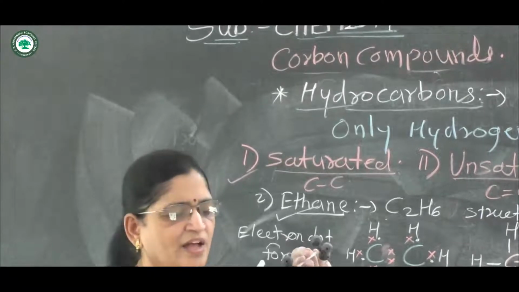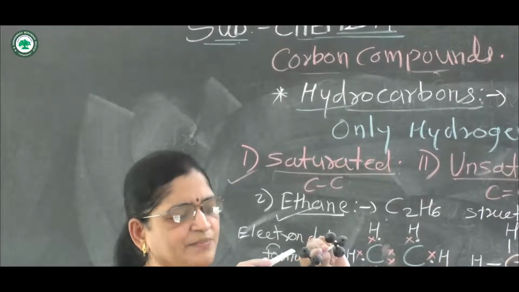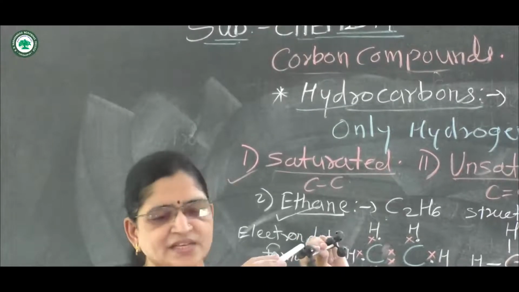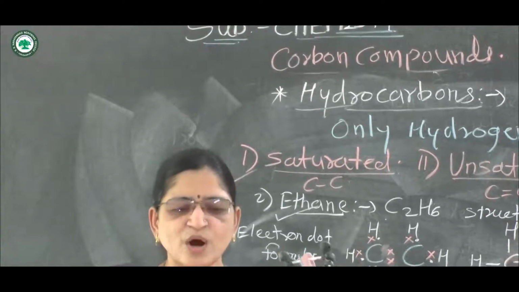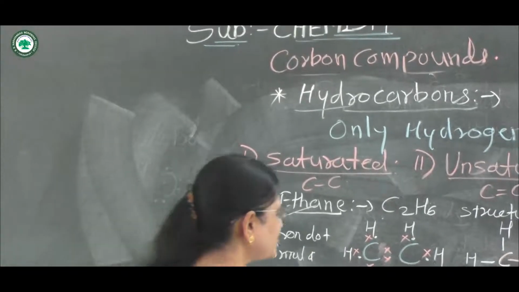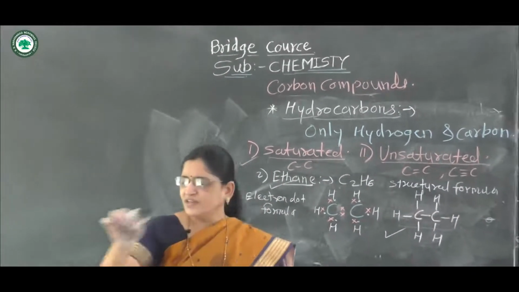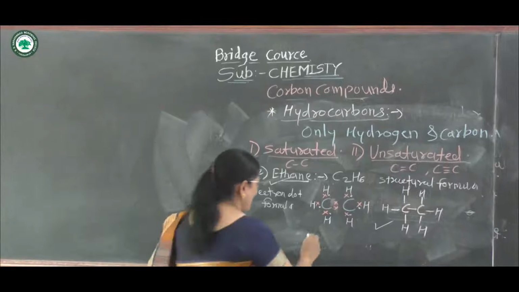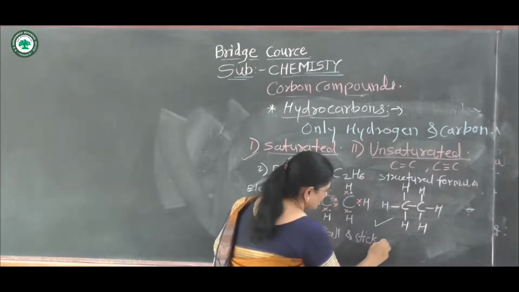In the same way the second carbon atom is joined to 3 hydrogen atoms. In this way the model shows the formation of the ethane molecule, and it is called the ball and stick model.